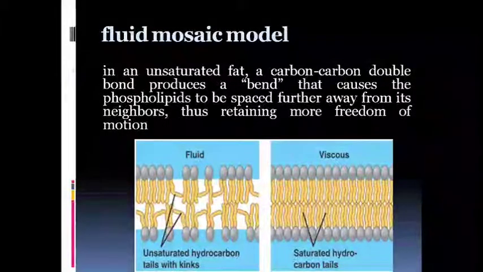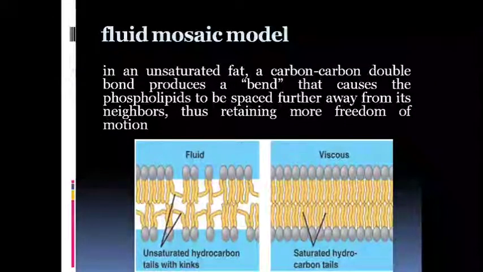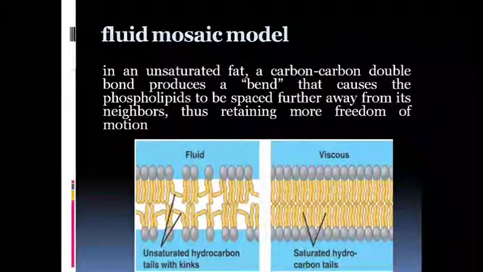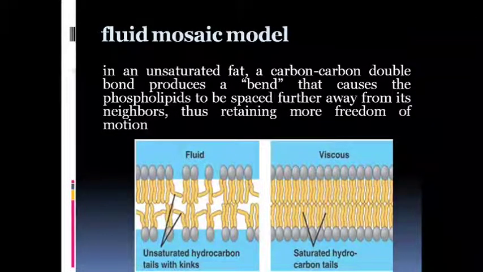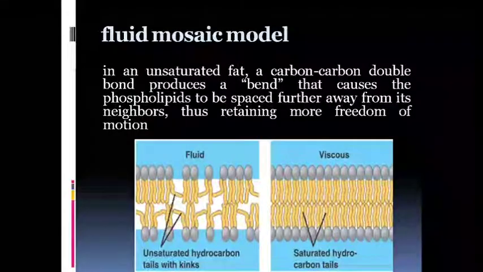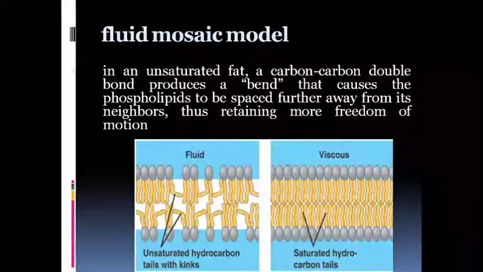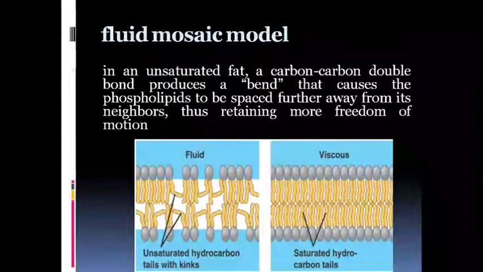The fluid mosaic model tells us about the balance between fluidity and viscosity of the phospholipid bilayer. They have a very delicate balance in the structure of the membrane in such a way that it will not become too fluid and it will not become too solid.